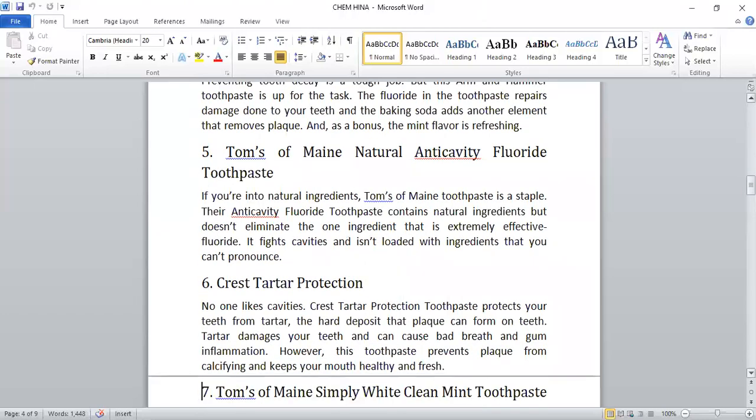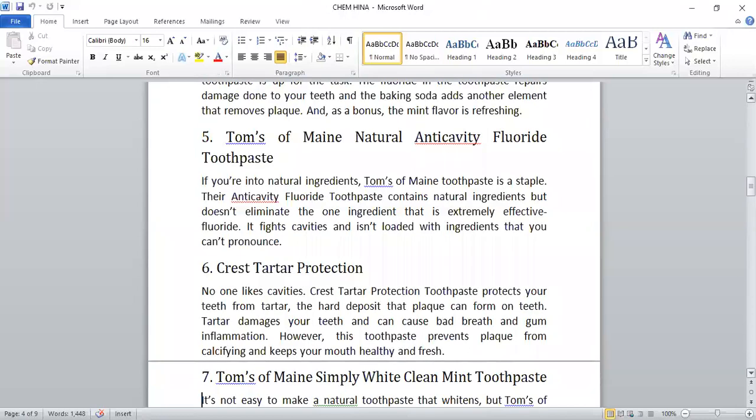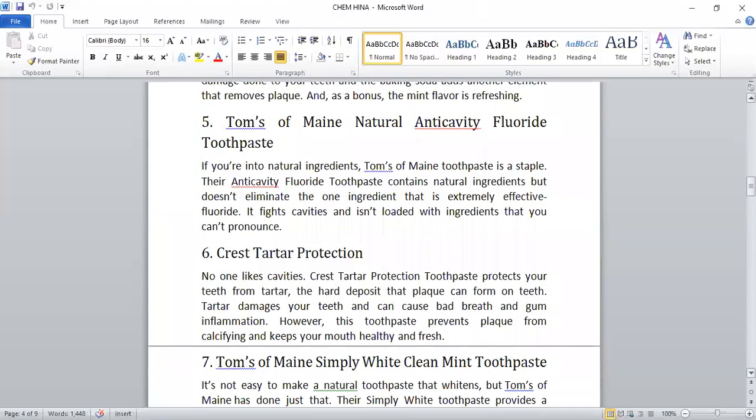Tom's of Maine Natural Anti-Cavity Fluoride Toothpaste. If you are into natural ingredients, Tom's of Maine toothpaste is a staple. Their anti-cavity fluoride toothpaste contains natural ingredients. They do not have so-called chemicals in it, but it does not leave out the one ingredient that is extremely effective: fluoride. It fights cavities.